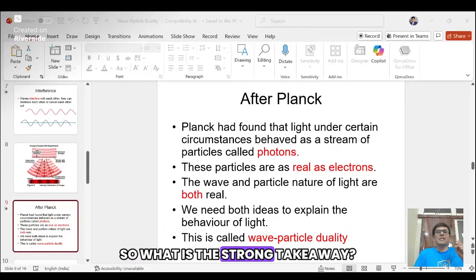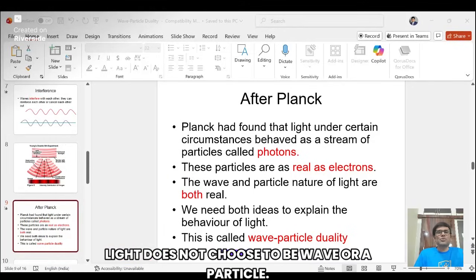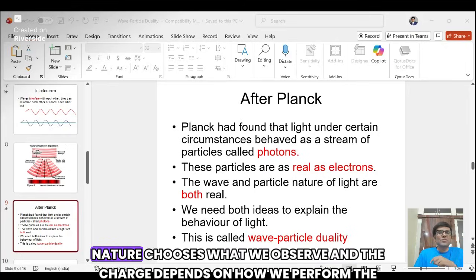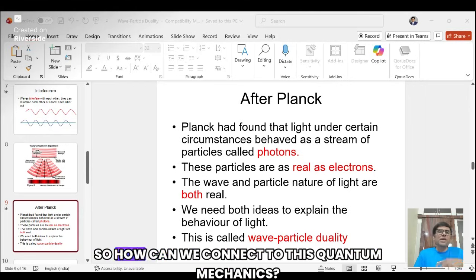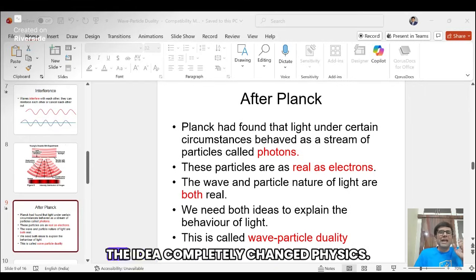So what is the strong takeaway? Light does not choose to be a wave or a particle. Nature chooses what we observe, and the choice depends on how we perform the experiment. So how can we connect this to quantum mechanics? The idea completely changed physics.